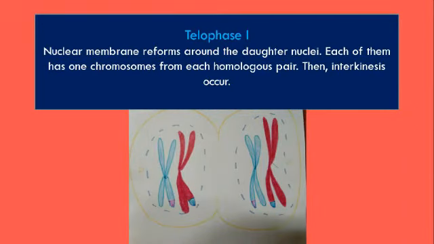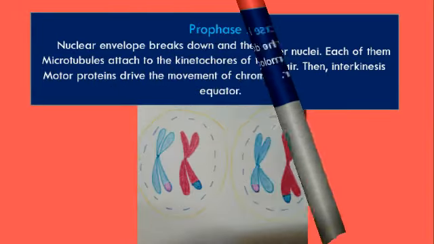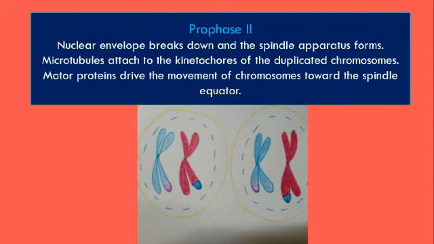Telophase 1. Nuclear membrane reforms around the daughter nuclei. Each of them has one chromosome from each homologous pair. Then, interkinesis occurs. Prophase 2. Nuclear envelope breaks down and the spindle apparatus forms. Microtubules attach to the kinetochores of the duplicated chromosomes. Motor proteins drive the movement of chromosomes toward the spindle equator.